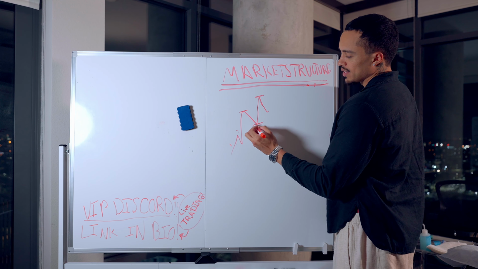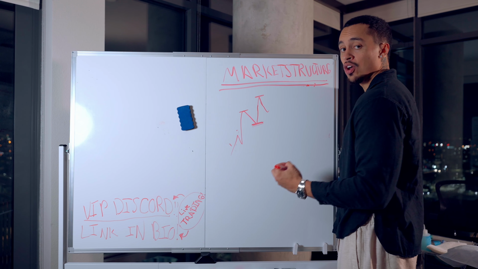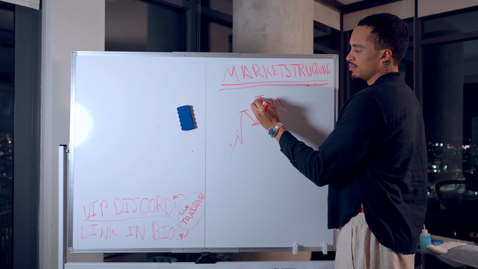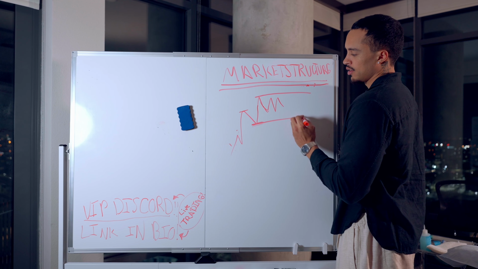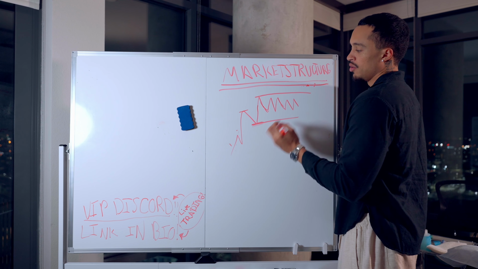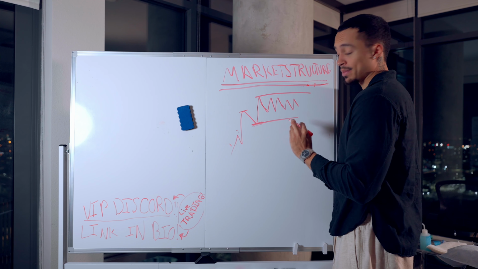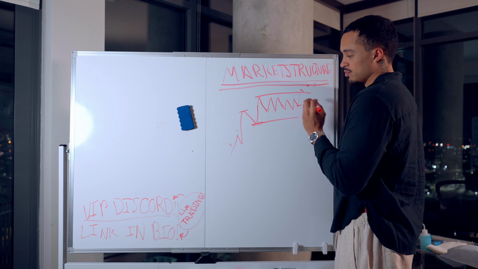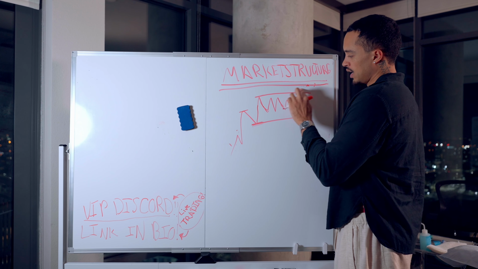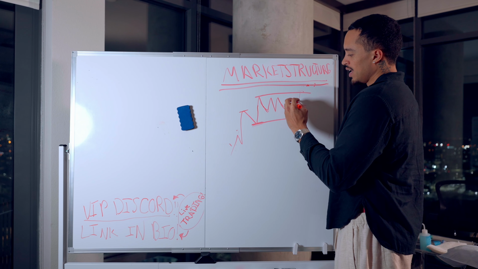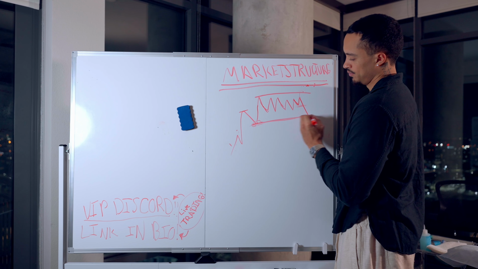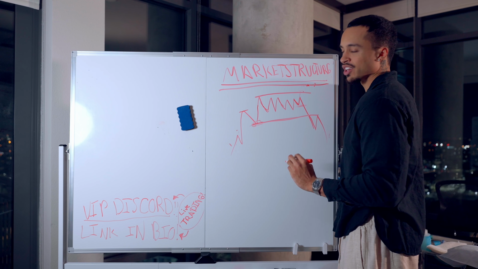So if we were to break this lower high, we are now bearish, right? I do not care what price does in between these two lines right here. We're still bullish, no matter what happens in here. Even if we break up here, we're still bullish, fine. But now this just becomes our new line, correct? However, we are still bullish until price breaks under this low. We're not shifting bearish.